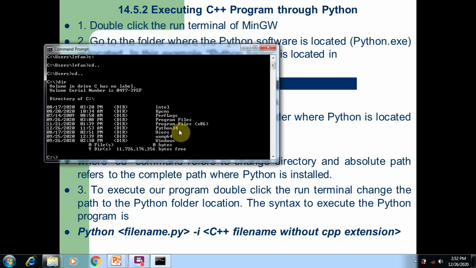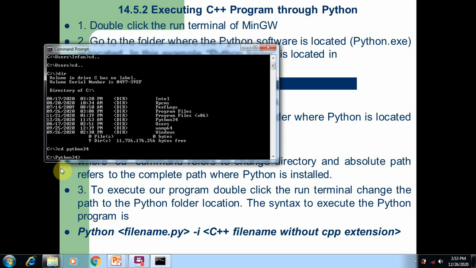See here, Python 3.4. So type the path cd space Python 3.4, and you should give a space between the cd command and the path. Here the path is Python 3.4. This is the path on my system. It depends upon where you install the Python program.